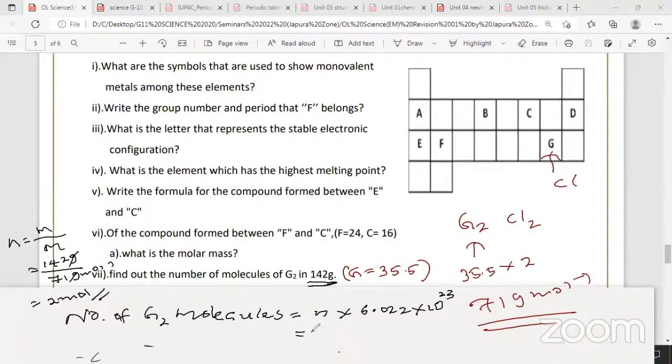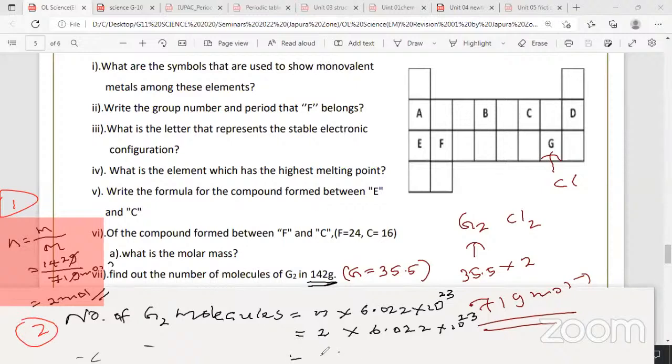So what is the final answer? 2 moles into Avogadro constant. So how to find the molecules? Moles into Avogadro constant. How to find moles? Mass divided by molar mass. So first you have to convert grams to moles. After that you can write moles into Avogadro constant. First you do this step, and second you go for this. Then you get the final answer, 12.044 into 10 to the power 23. That is the final answer.